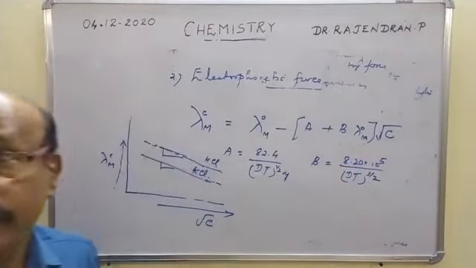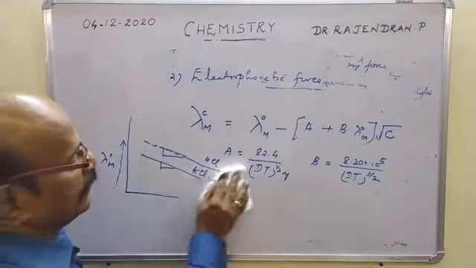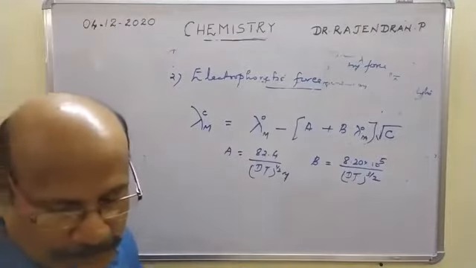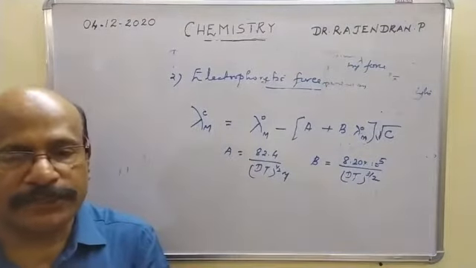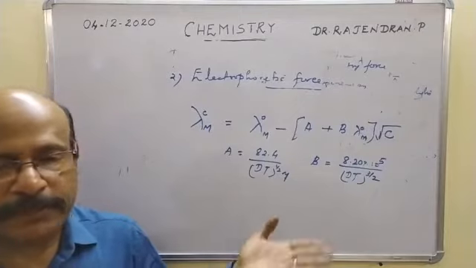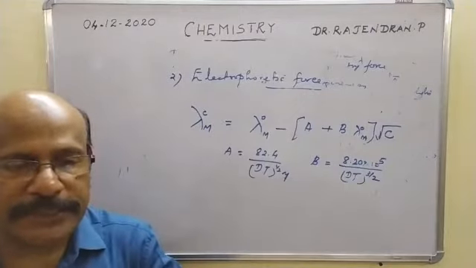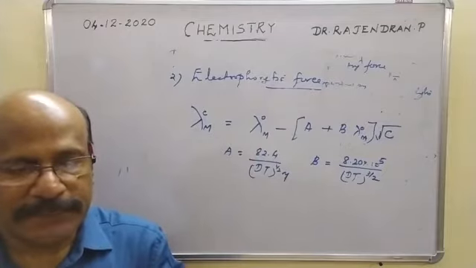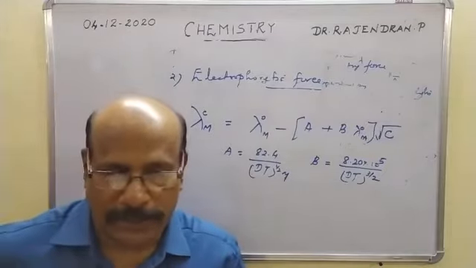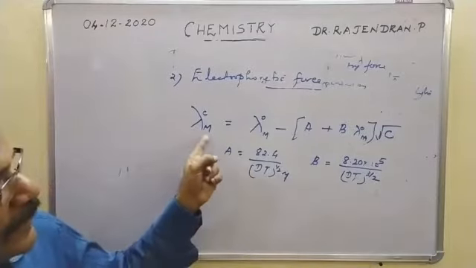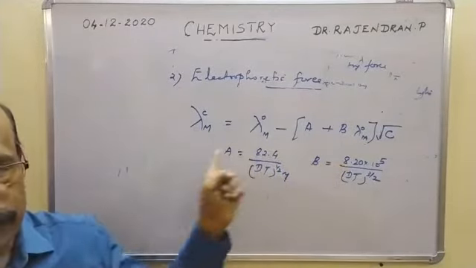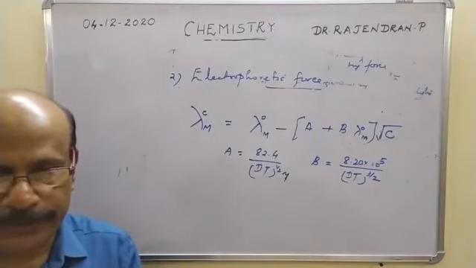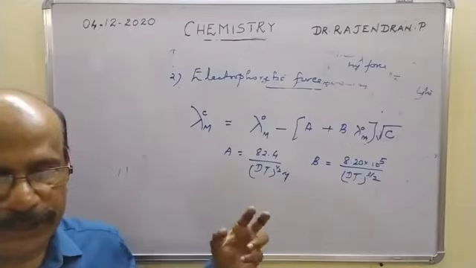So for the time being, what I wish to say is that this is an equation which shows the variation of the molar conductivity of the electrolytes with dilution almost completely. Or we can say that this is a good equation. This is an equation that is obeyed by most of the strong electrolytes. The variation of the conductance behavior of the strong electrolyte with respect to dilution can be explained by means of this equation, so that we will get a straight line plot with a negative slope, according to this equation.